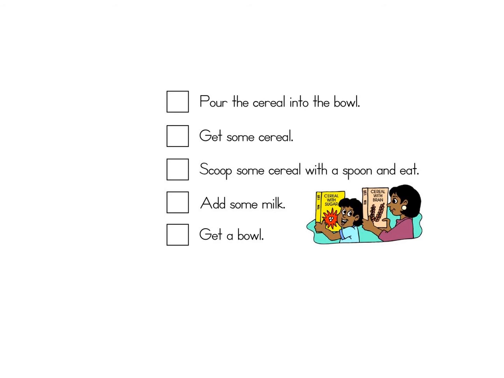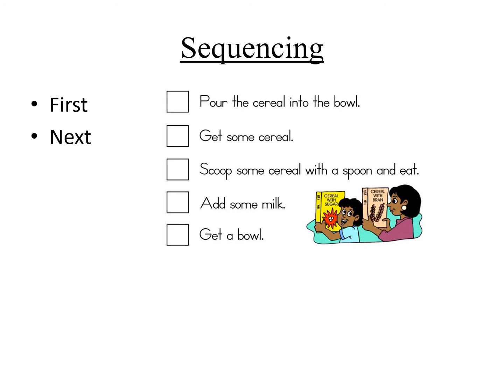Take a look at this image. What do you see in this image? There is a mother and a child, and they are looking at a box of cereals and they want to eat cereals. Now, it's something so simple, right? But we got to do it in the right order. And doing something in the right order is called sequencing. So what really is sequencing? It's very, very simple. Sequencing always begins with first, next, then, after that, and last or finally.